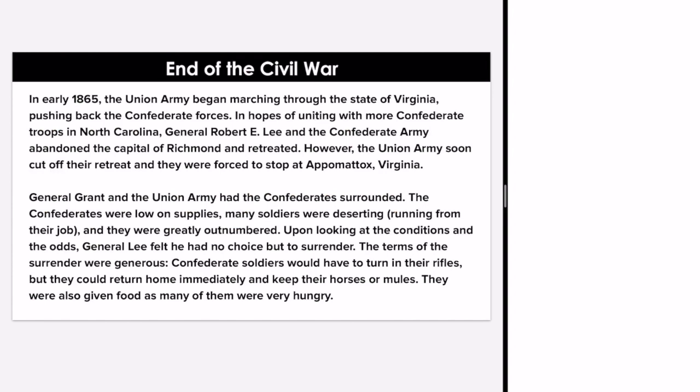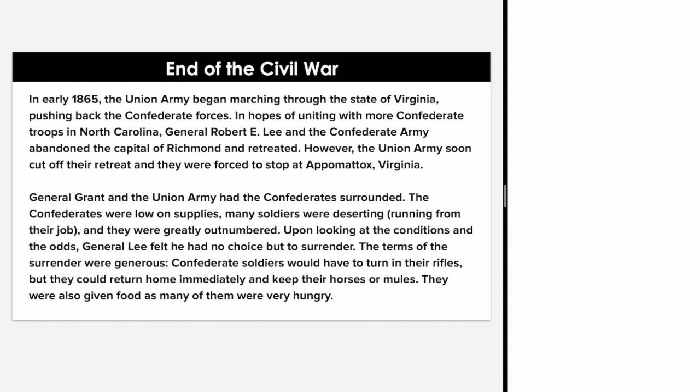The Confederates were low on supplies. Many soldiers were deserting or running from their job, and they were greatly outnumbered. Upon looking at the conditions and the odds, General Lee felt he had no choice but to surrender. The terms of the surrender were generous. Confederate soldiers would have to turn in their rifles, but they could return home immediately and keep their horses or mules. They were also given food, as many of them were very hungry.